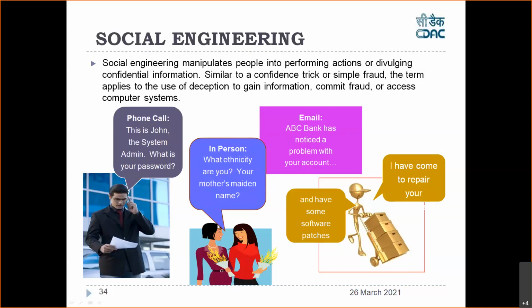For example, if I'm going to my native place, I'm from Rajasthan. If I'm going to Rajasthan by train, the train is a 2 days journey, right? So a lot of people will be there in that compartment. If a hacker is also sitting there, he wants to become a friend, a closer friend to me, right? And try to get some information from me. So he can trick me. He will get to know that I'm from CDAC and he wants to know something from me about CDAC, the servers, the network, or whatever. So it's again social engineering in person. So these are the basics, a few social engineering attacks what I have shown you. There are plenty.